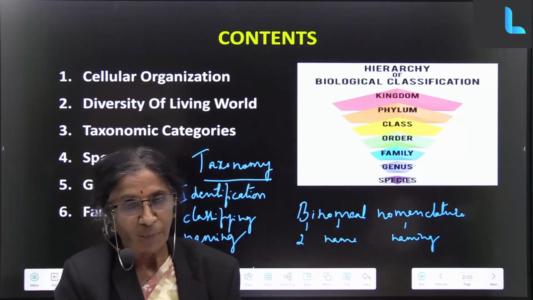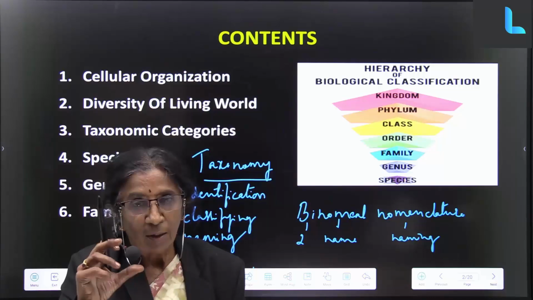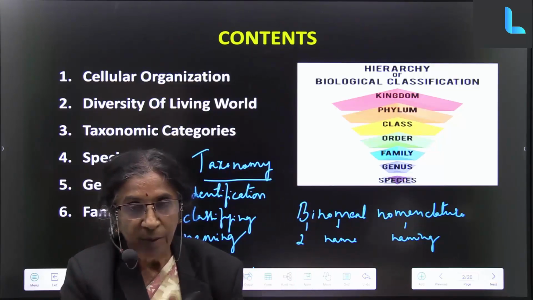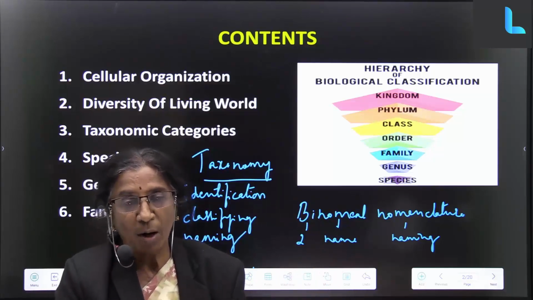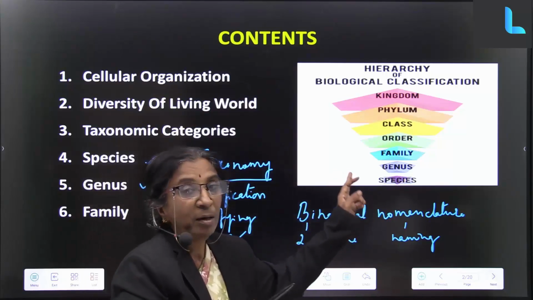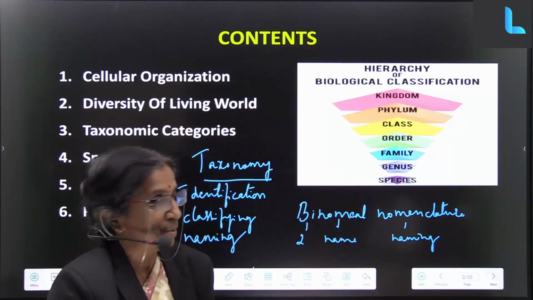What are these species? Species are the groups which are able to interbreed among themselves. They are able to interbreed among themselves. They are called the species.